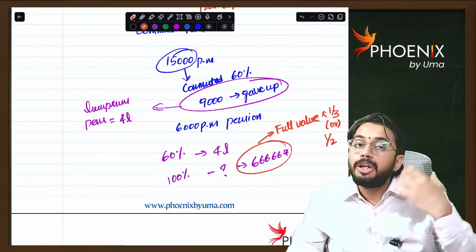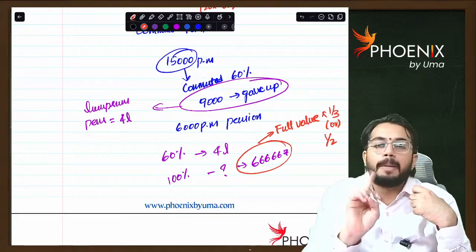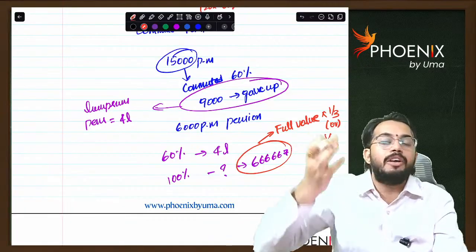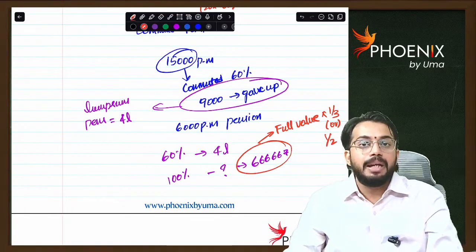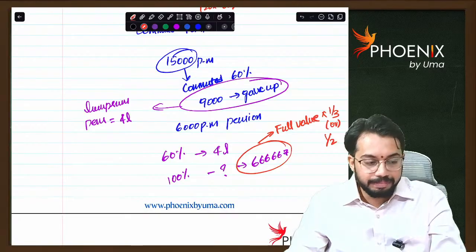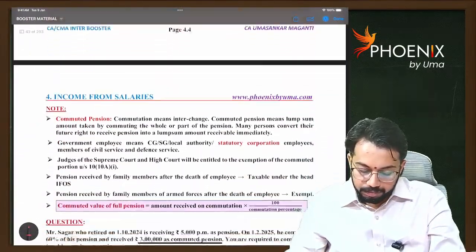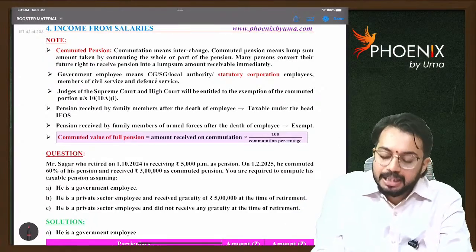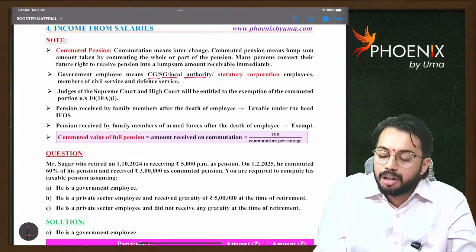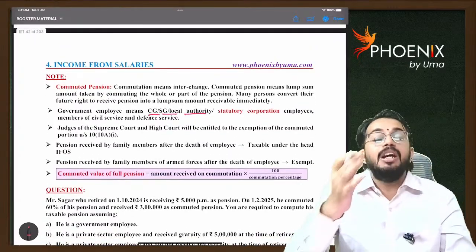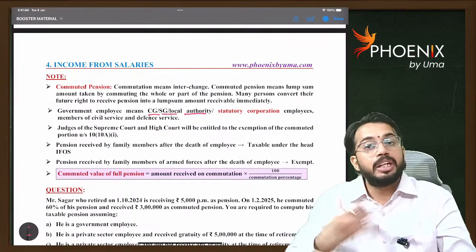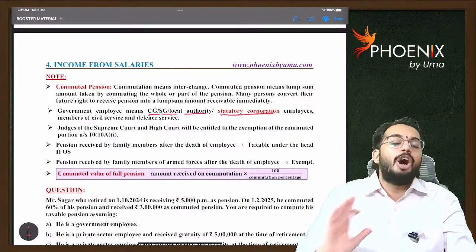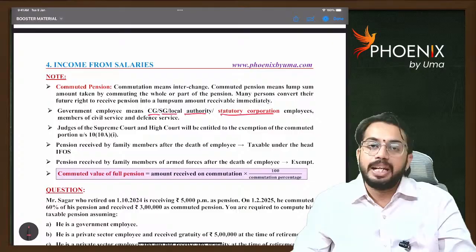Whatever commuted pension is received, on that you should not apply 1 by 3 or 1 by 2. You should do gross up. On the grossed up amount, on the full value of commuted pension, you need to apply 1 by 3 or 1 by 2. Are you able to understand? For the purpose of pension, government employee means central government, state government, local authority, even statutory corporation. RTC, the Road Transport Corporation, is also a statutory corporation. Even statutory corporation employees are treated as government employees for the purpose of pension exemption. Are you clear?